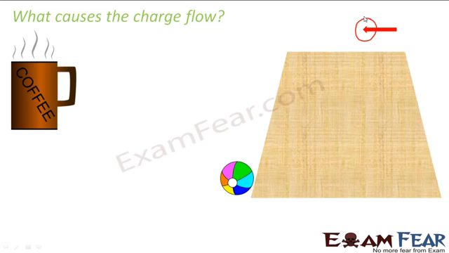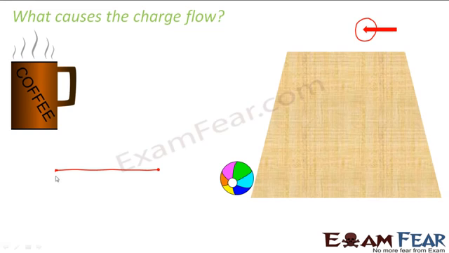So what was the trigger in this case? In this case, the trigger was the change in temperature. Since there was a difference in temperature between the coffee and the surroundings, there was a flow of energy. Similarly, in case of a copper wire, for example, why does this piece of copper wire conduct current? I mean, why do the charges flow within this copper wire? Or when will the charge flow inside this copper wire? Charges flow due to a difference in potential between the two ends.